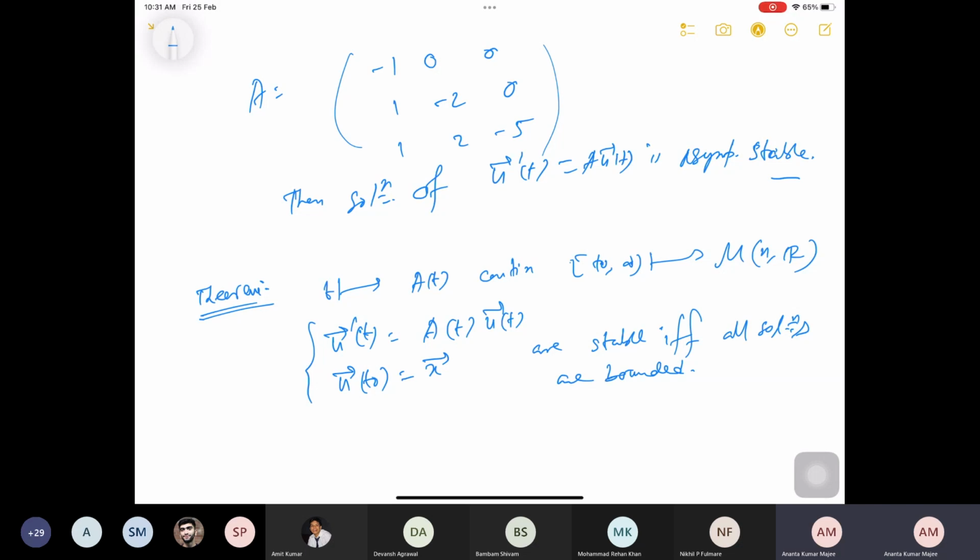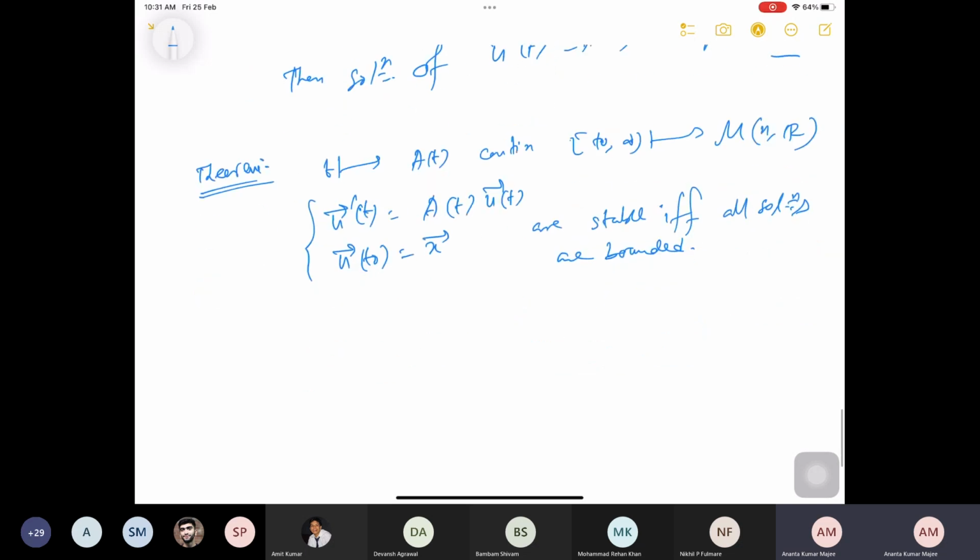What it says is that if it is continuous, then all the solutions are stable if and only if all the solutions are bounded, and so on. Okay, all these things can be done using, just as I told you, I think Professor Harish already showed you the fundamental solutions and so on. From there you can find out that the matrix bar will come and so on. So if it is bounded, then you will get it.